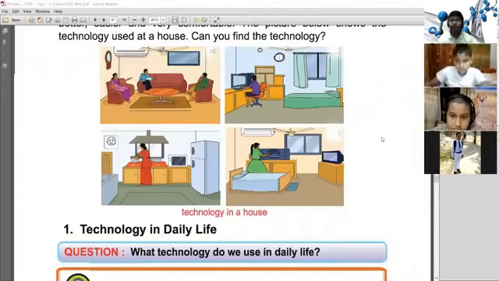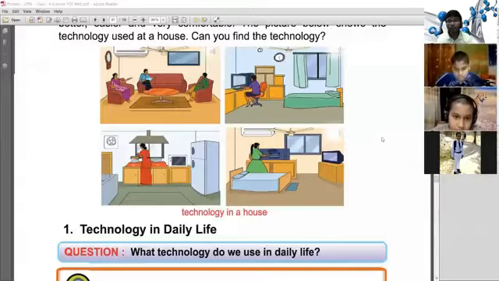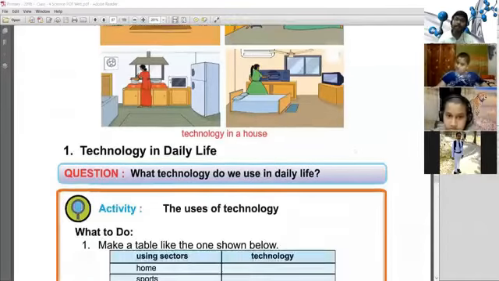So every day we use different types of technology to lead our life and to make our life comfortable. Technology is used in daily life every day.